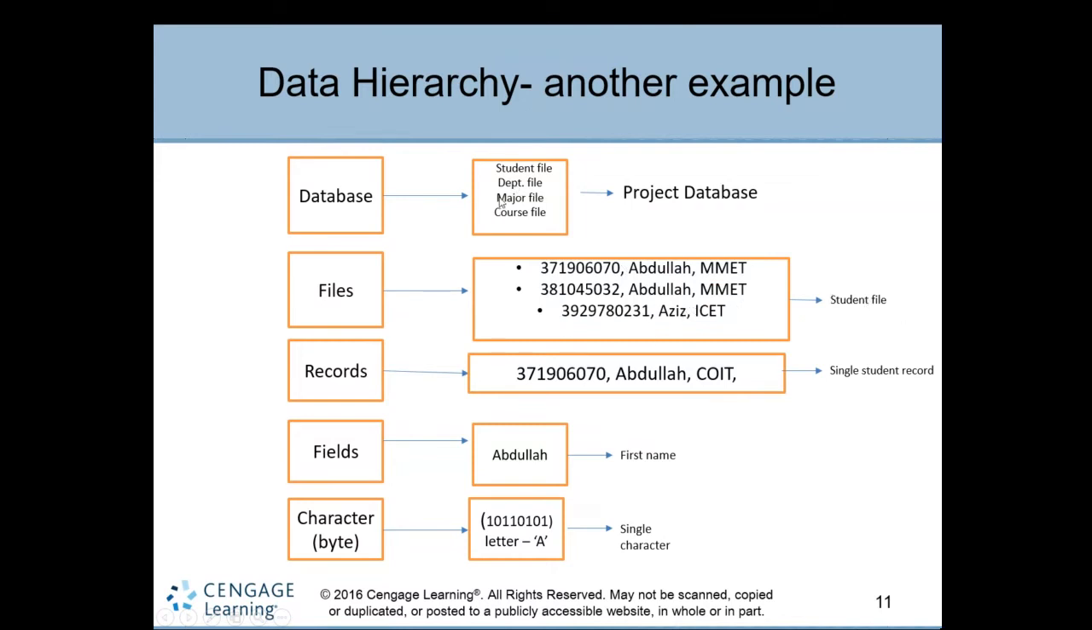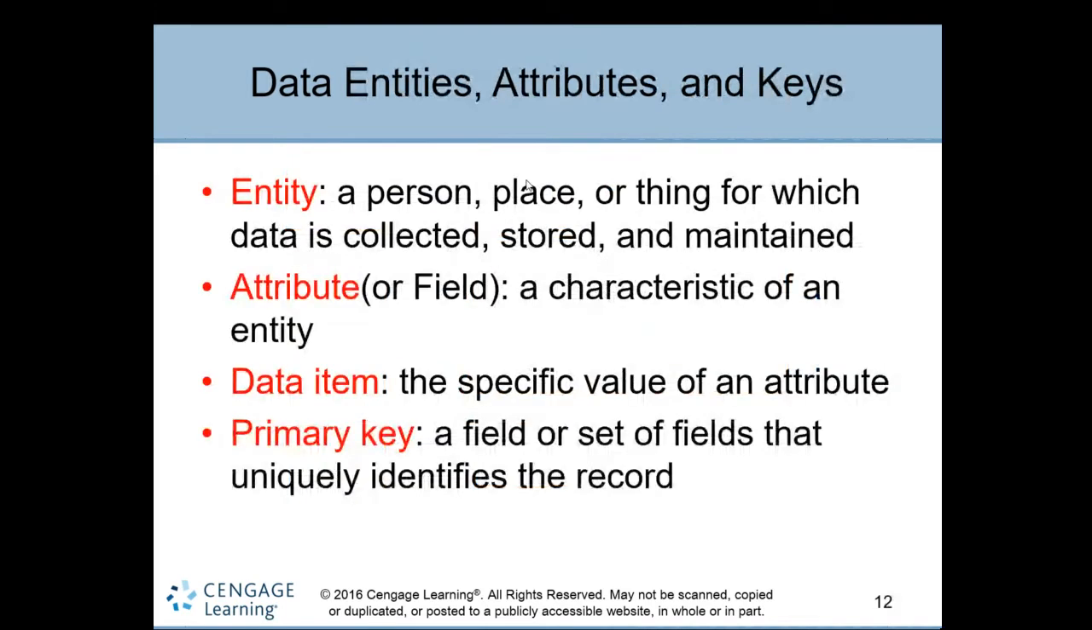So student file, department file, major file, course file, this is called a database, a project database. This is a complete project, one complete database which has files of departments, majors, courses, and student files, right? So yes, this is a simple example of the hierarchy of data. Moreover, we'll see more properties and characteristics of database and management systems here.